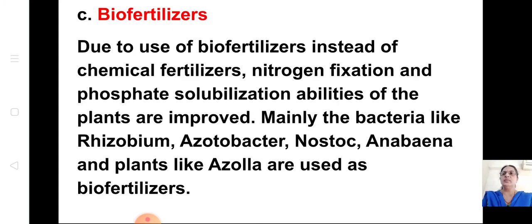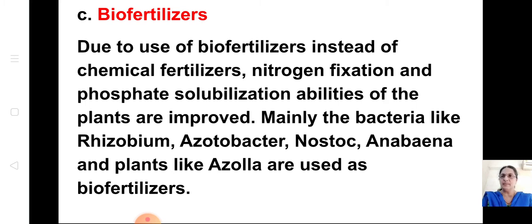Now coming to biofertilizers. Instead of using chemical fertilizers, we can use biofertilizers. What happens when you use biofertilizers? Nitrogen fixation and phosphate solubilization abilities of the plants are improved due to this. Mainly bacteria like Rhizobium, Acetobacter, which we learnt in the previous lesson itself, Nostoc, Anabaena, and plants like Azolla are also used as biofertilizers.